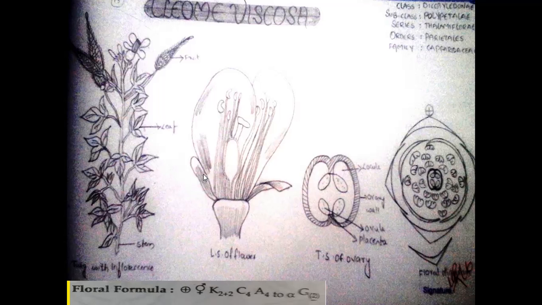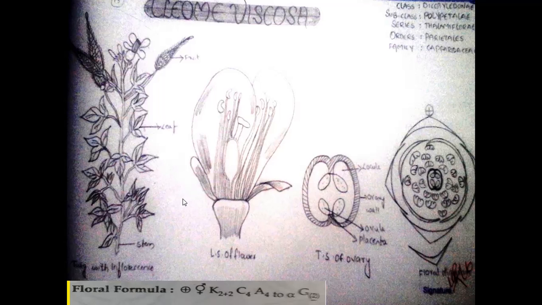Coming to the root system: the root system is a taproot system, branched, extending deep into the soil. This means a deep root system is present in Capparidaceae family plants.